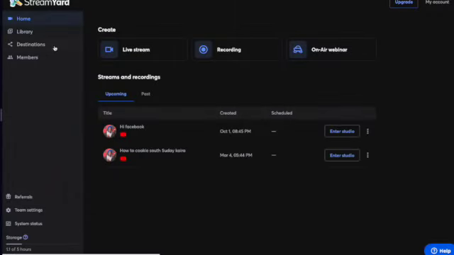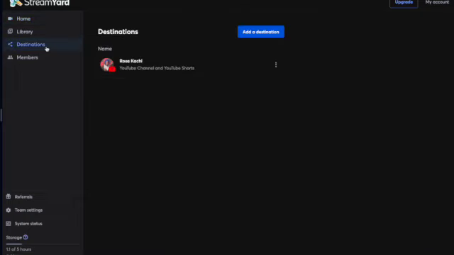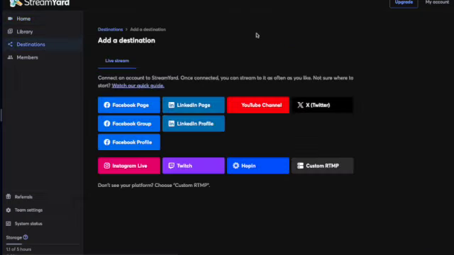So if you have another destination, you will just click here and add extra destination. Example, you want to go to Facebook, you click here Facebook, you connect it. If you want to connect it to Twitter, you connect it. Connect all your StreamYard to be one at the particular time. This one is the upgrade one. If you upgrade, then you have the chance to go live stream at the same time.